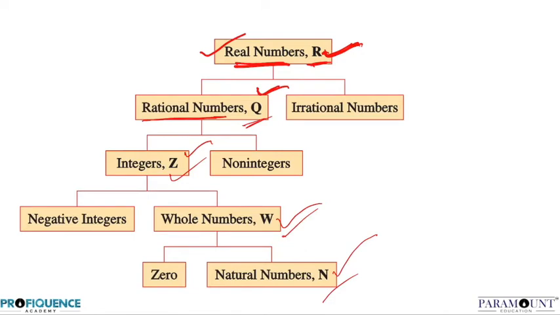Now the last part of this flow chart is irrational number. We didn't talk about this one.